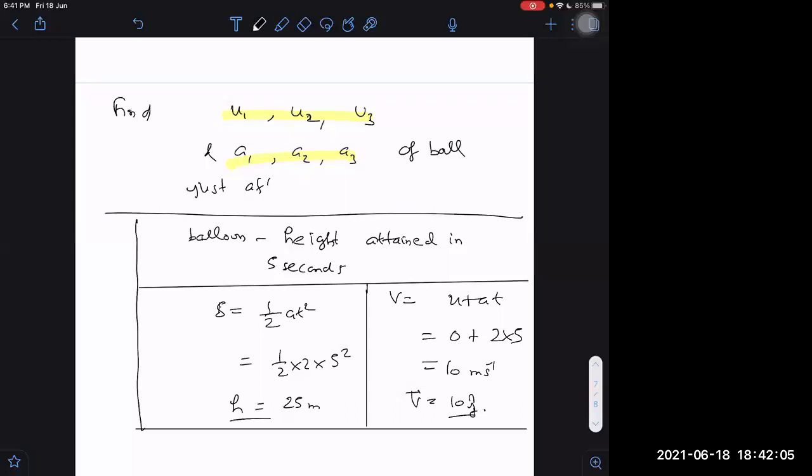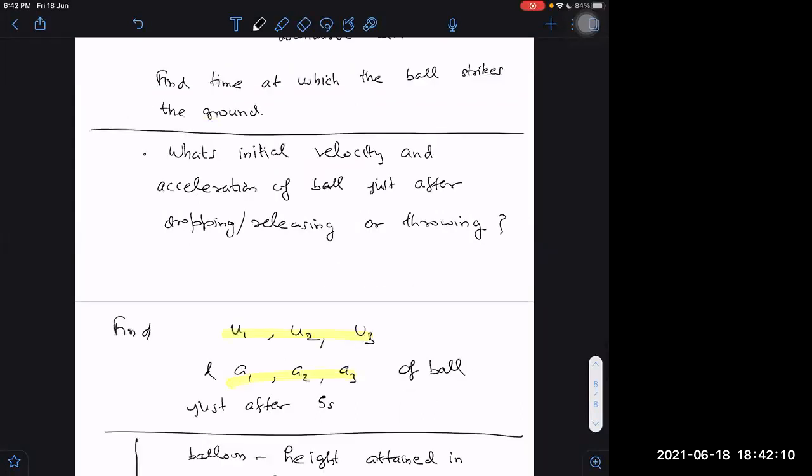I hope you understand what I mean by just after 5 seconds. This question was already asked: what will be the initial velocity and the acceleration of the ball just after dropping or releasing or throwing? Can you find it out?